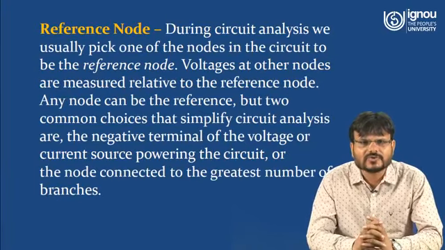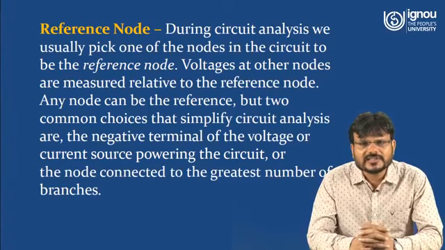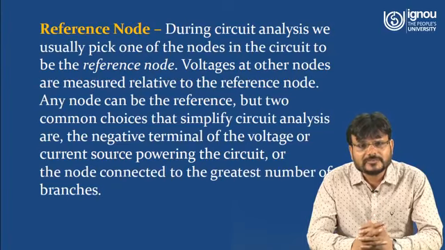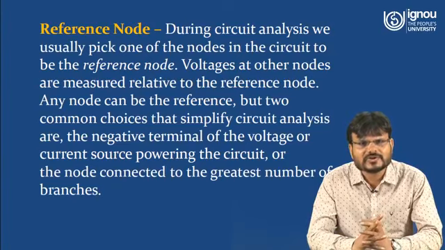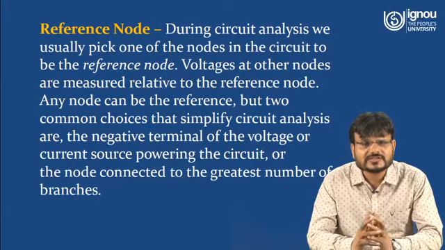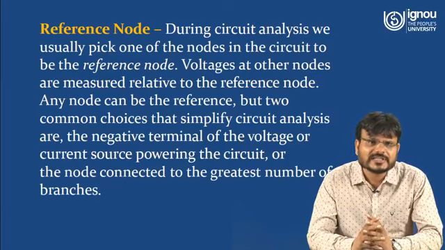Now we have to understand what is a reference node. During circuit analysis, we usually pick one of the nodes in the circuit to be the reference node. Voltage at other nodes are measured relative to the reference node. Any node can be the reference, but two common choices that simplify the circuit analysis are the negative terminal of the voltage or current source powering the circuit, or the node connected to the greatest number of branches, which is usually taken as a reference node, or it is also denoted as a ground node.